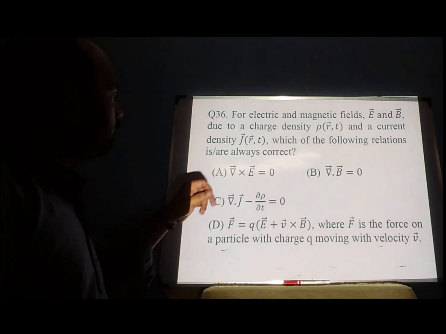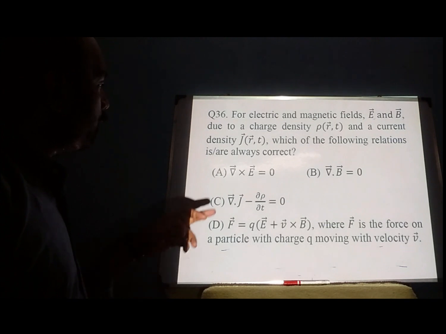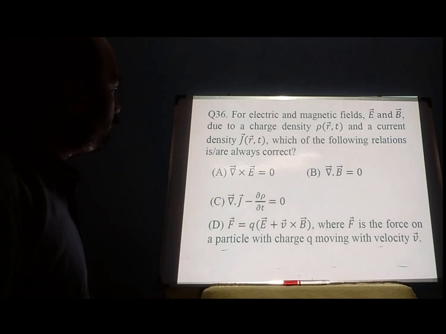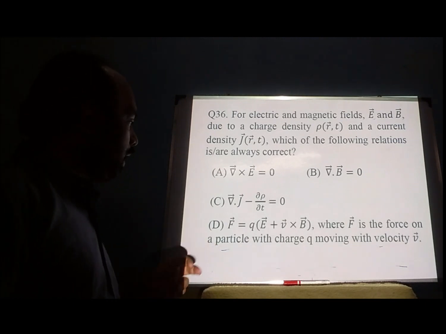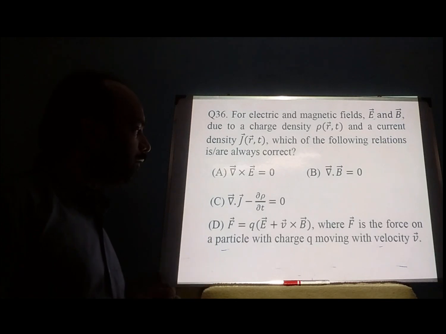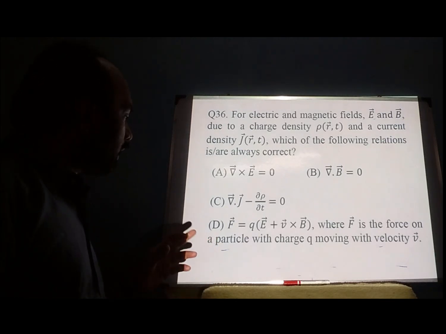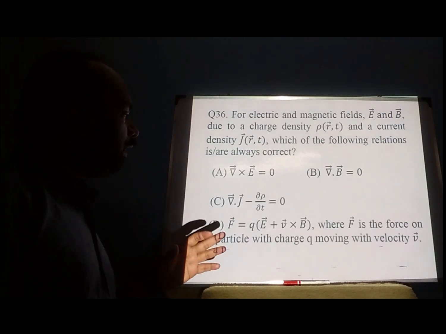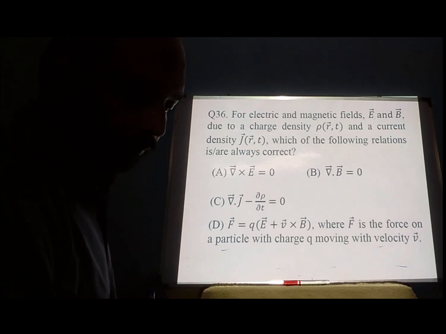One is curl E is equal to 0. Option B is del dot B is equal to 0. Option C, del dot J minus del rho by del t is equal to 0. And the fourth option is F equal to q times E plus v cross B, where F is the force on a particle with charge q moving with velocity v.